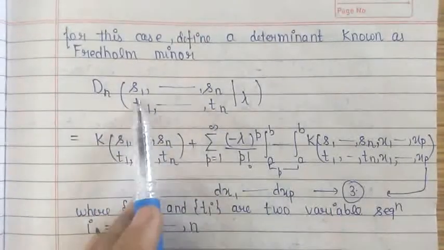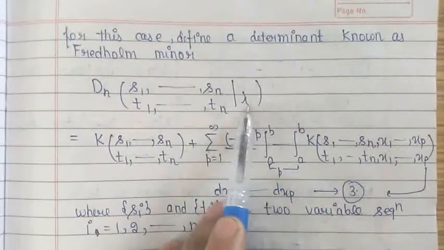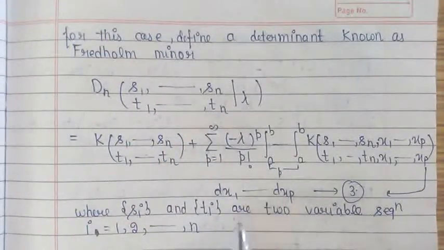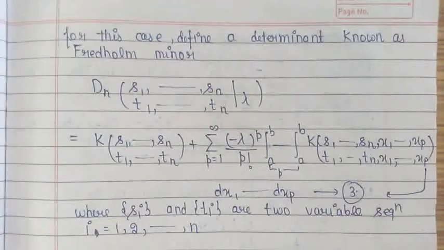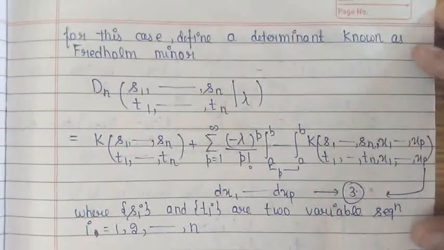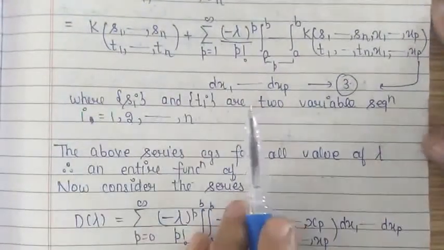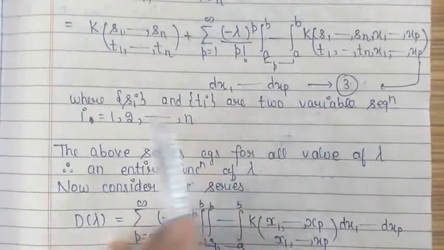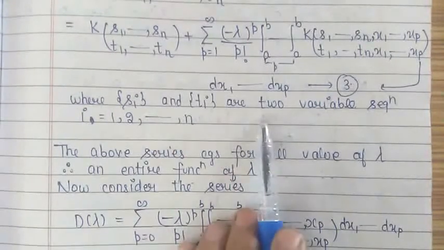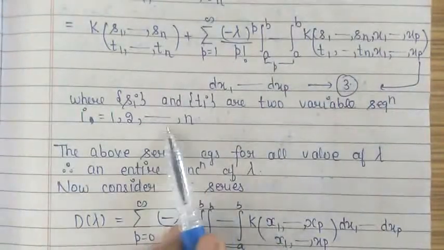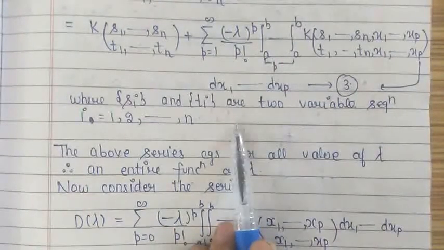So this is the Fredholm minor corresponding to lambda, which we have defined by a power series, as we have already taken the series for the determinants d lambda and dst lambda in Fredholm first theorem. Here si and ti are two variable sequences where i varies from 1 to n, and this series also represents an entire function of lambda.